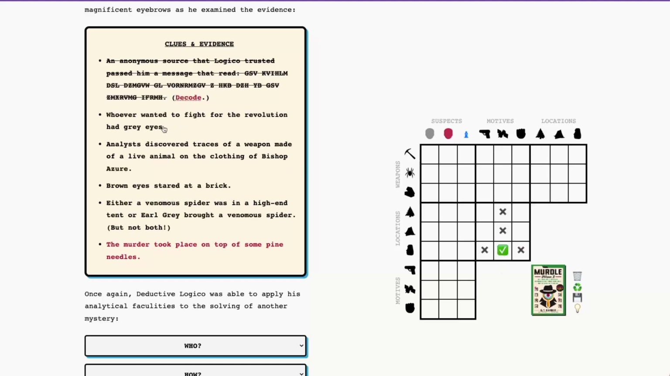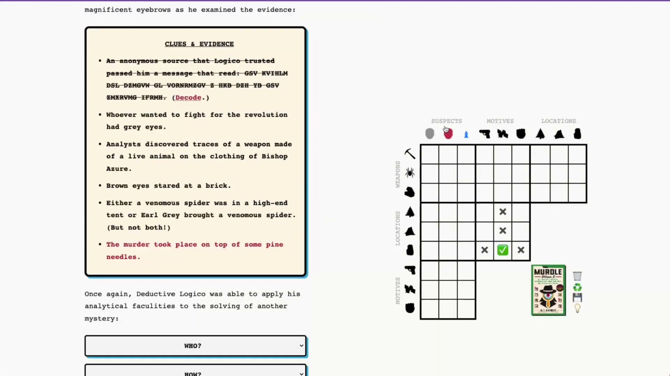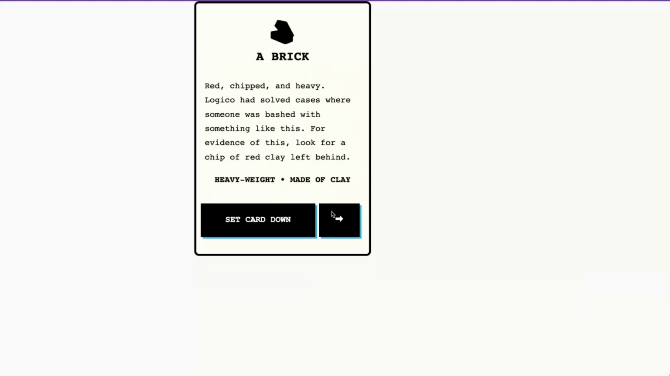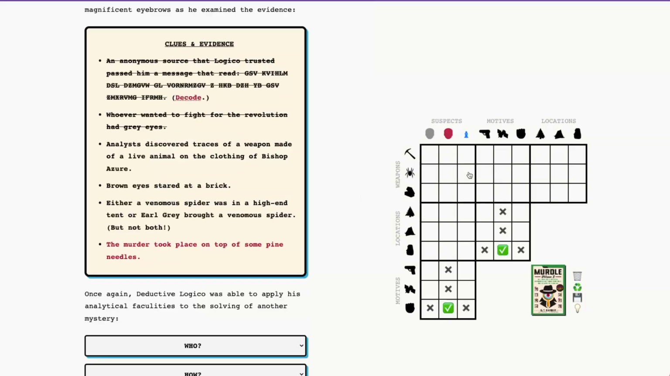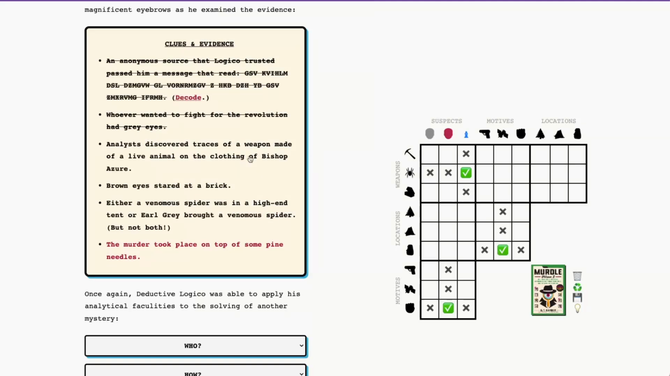All right, much easier one by comparison. Whoever wanted to fight for the revolution had gray eyes. We've got brown eyes, gray eyes, and brown eyes. So it must be President Amaranth who wanted to fight for the revolution. Analysts discovered traces of a weapon made of a live animal on the clothing of Bishop Azure. So I know this from past puzzles. This is going to be the venomous spider, but just to show, this is made of clay and this is made of metal and wood. So we are dealing with the venomous spider, and that's going to be assigned to Bishop Azure.